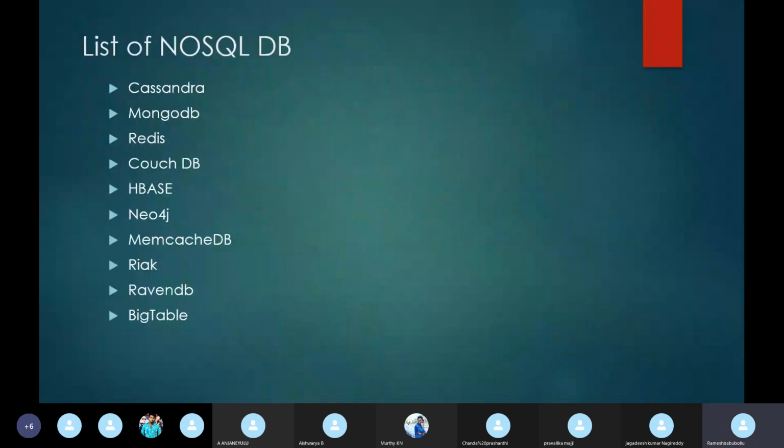So, the list of NoSQL databases. First of all, you should know what NoSQL databases are. NoSQL means not only SQL. It is an approach to data management and database design that's useful for very large sets of distributed data. That means it is a kind of DBMS which adds some more functionality to the relational DBMS.